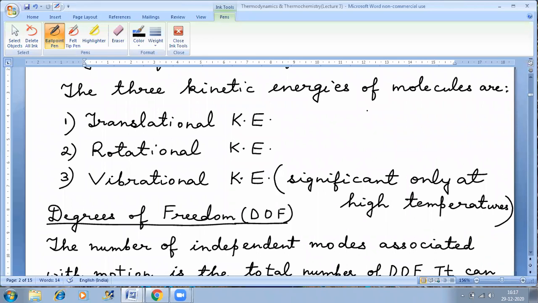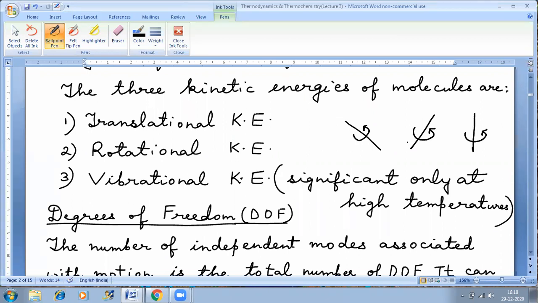Then what is rotational motion? Rotation is rotation about a particular axis. If I have x axis, let's say this is one axis, it could rotate around this axis, or it could rotate around this axis. So this is x axis, this is y axis, or it could rotate along this axis. This could be z axis. So rotational kinetic energy is because of rotation around a particular axis.